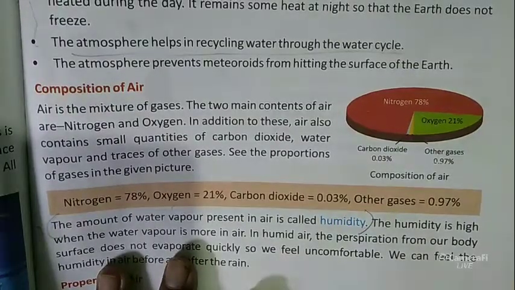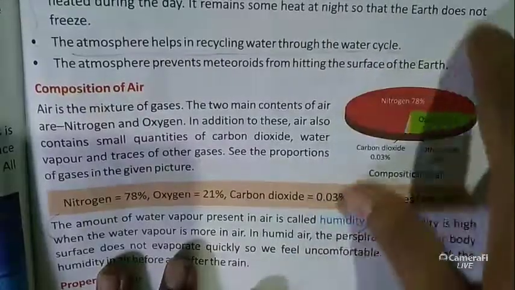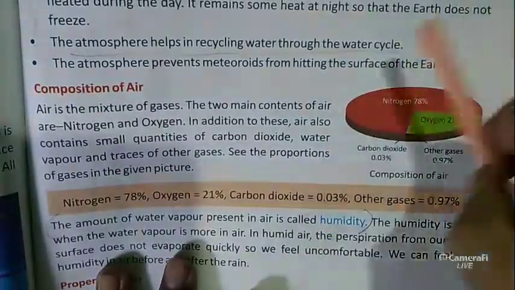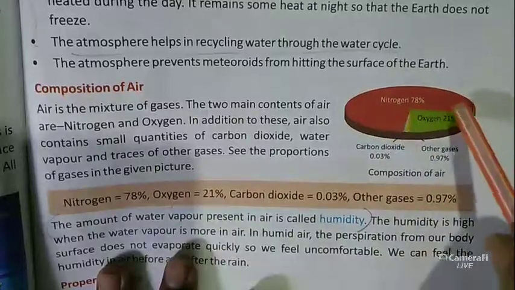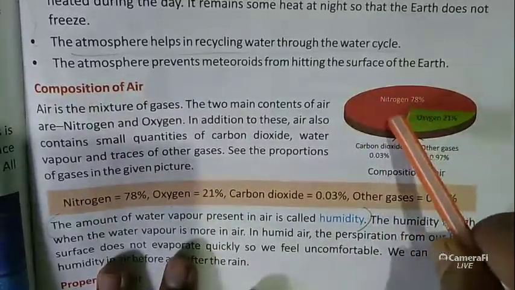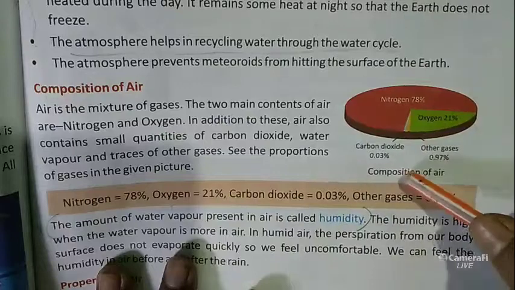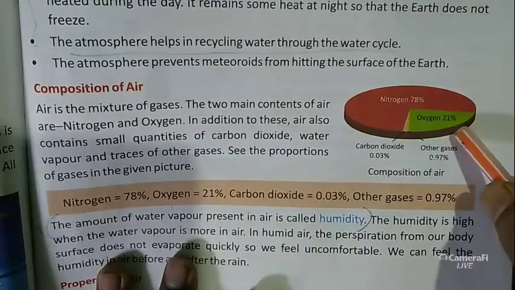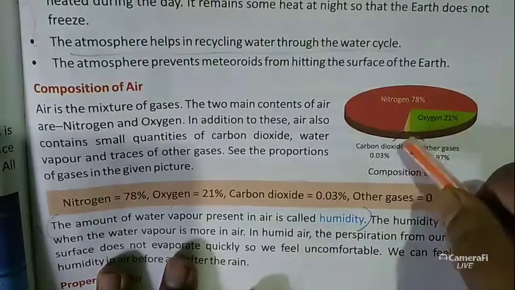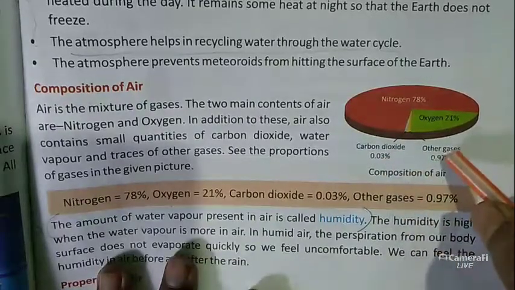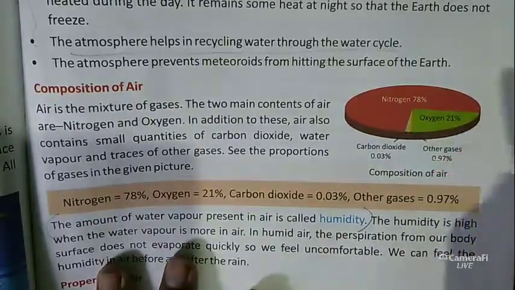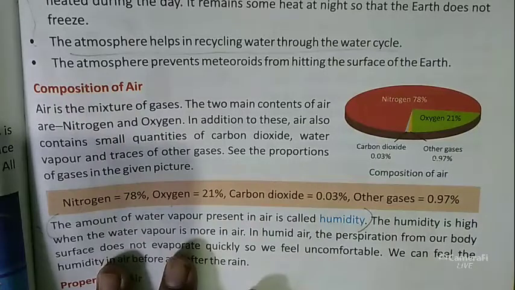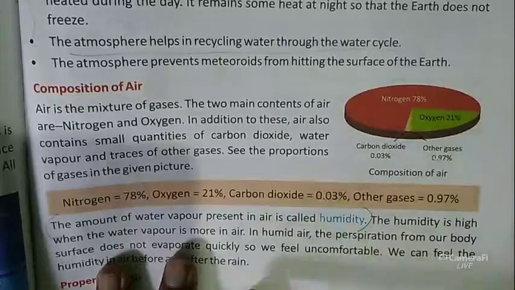See the proportion of gases in the given picture. Again I tell you, the red color is nitrogen, which is the maximum present in the air. Next, green color is oxygen, blue color is carbon dioxide, and yellow color shows other gases. Other gases means hydrogen, sulfur dioxide, and many other gases belong here.